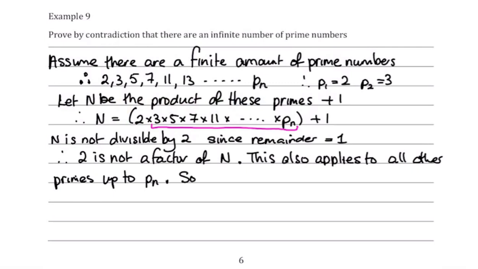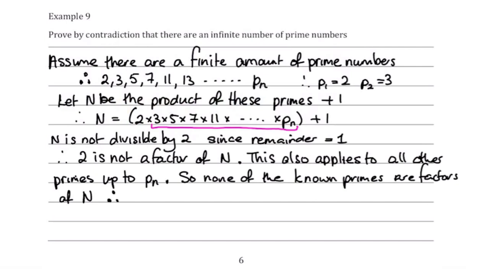So none of the known primes are factors of n, therefore n must be prime. Now, we've found this new prime number that wasn't in my original finite list.